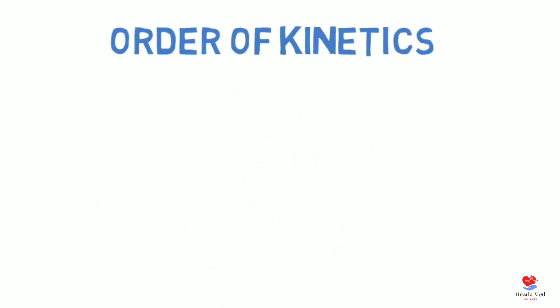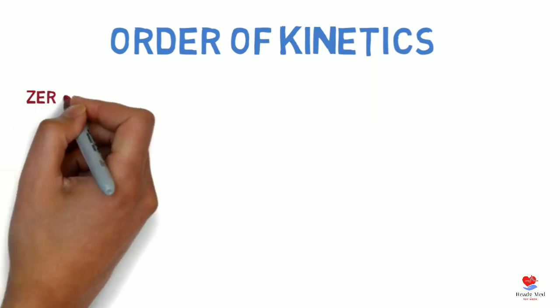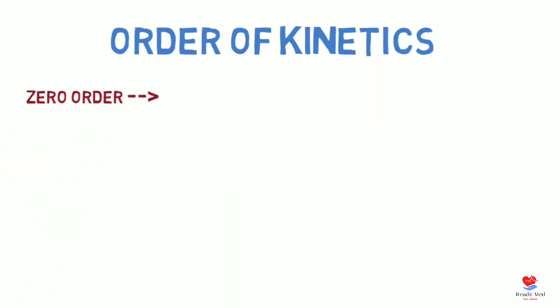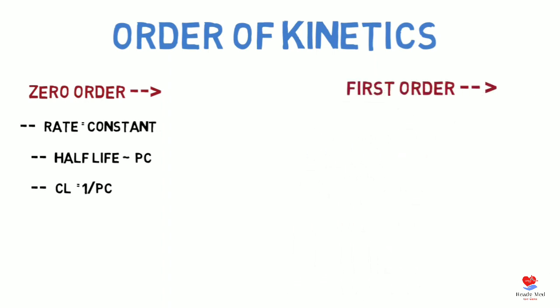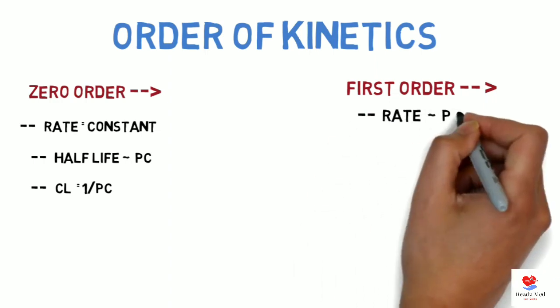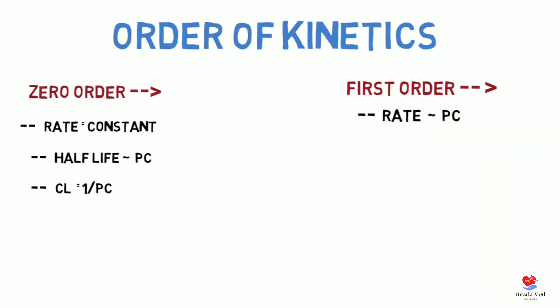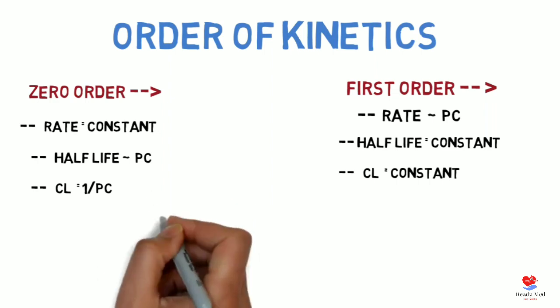The last concept of pharmacokinetics is order of kinetics. There are mainly two orders. Zero order kinetics: we will learn mainly three concepts in this: rate, half-life, and clearance. Rate in zero order kinetics remains constant. Half-life is directly proportional to plasma concentration, and clearance is 1 upon plasma concentration. In first order kinetics, rate remains directly proportional to plasma concentration, half-life is constant, and clearance is also constant.